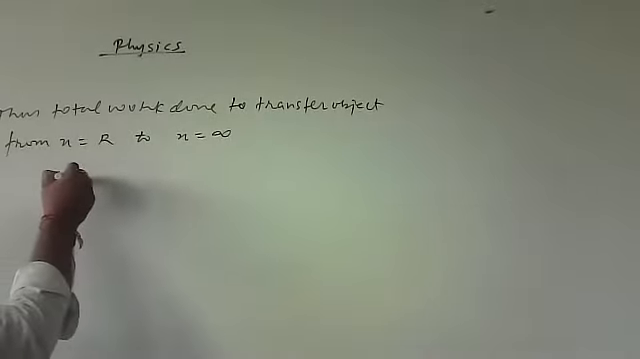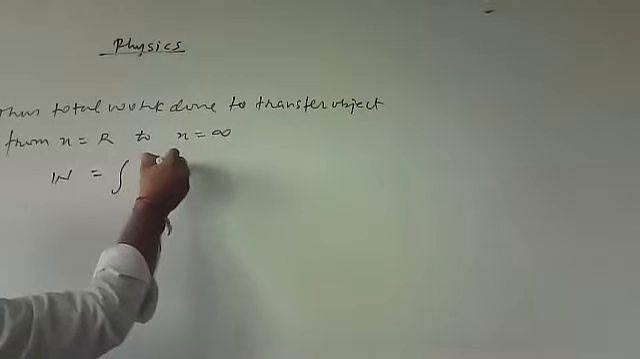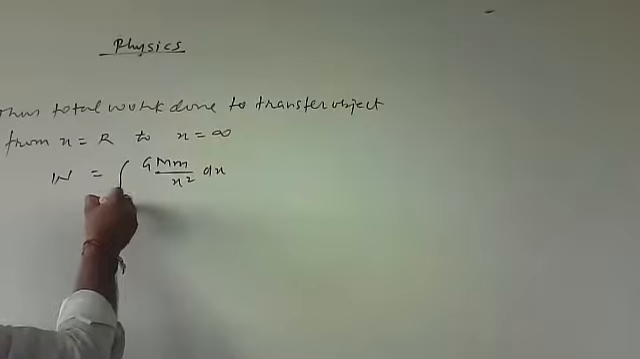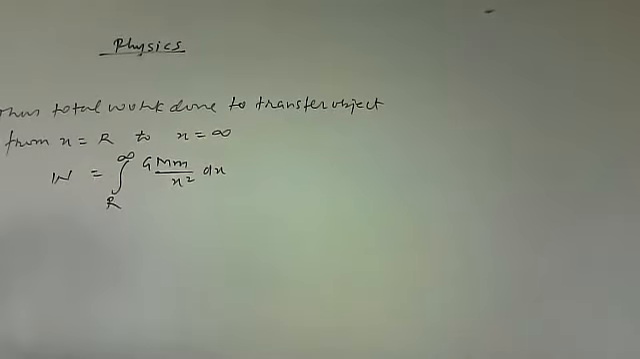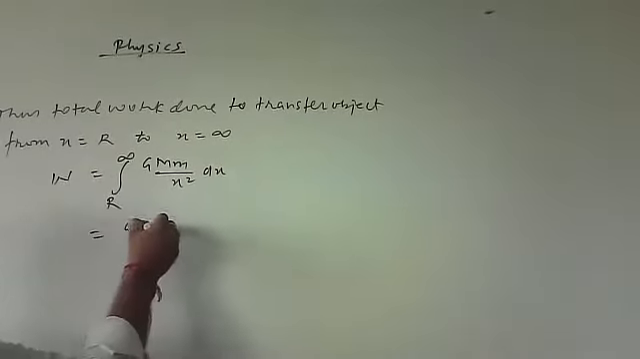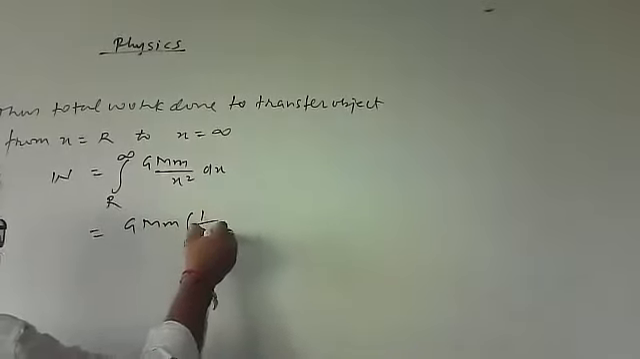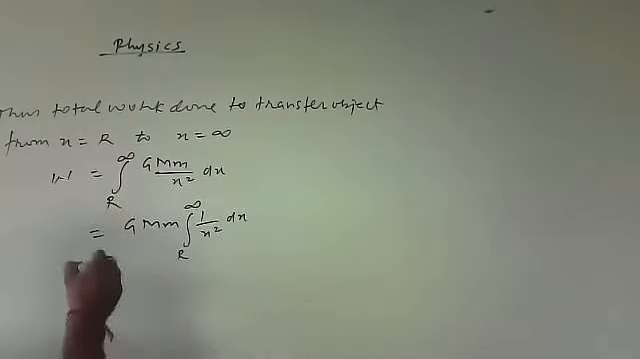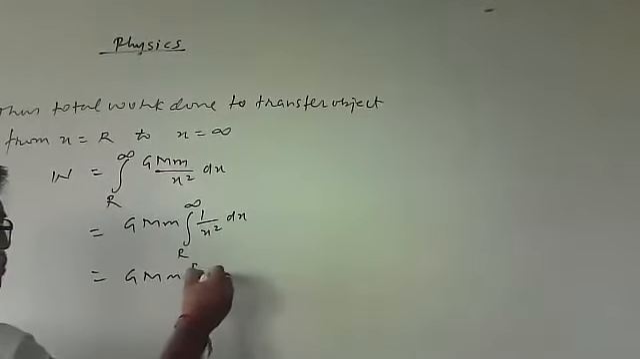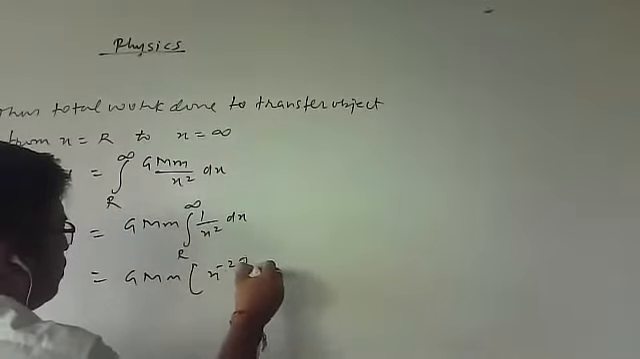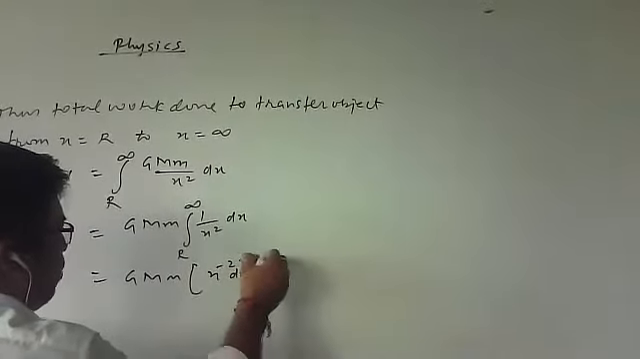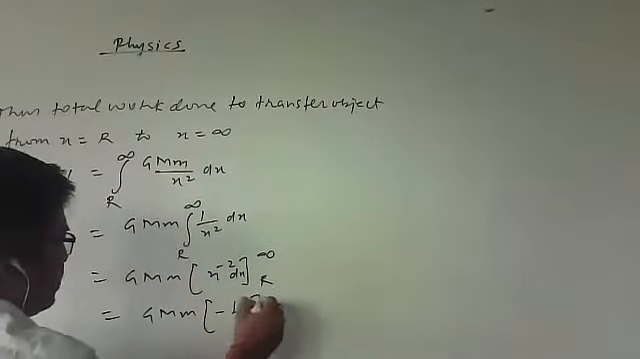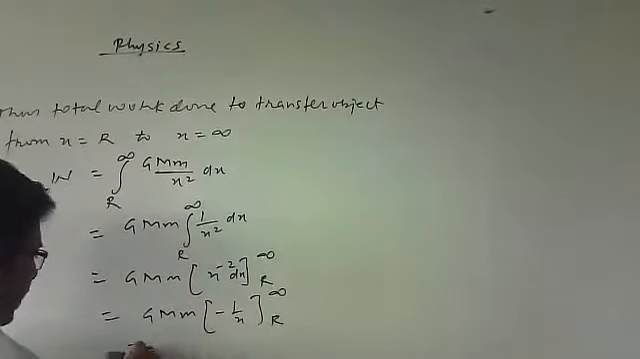That means I have to integrate the equation: integration of GMm/x² dx, and my range will be from r to infinity, since I am transferring the object from r to infinity. GMm will be out. It is 1 upon x² dx. Then GMm times x raised to power minus 2 dx, integrated from r to infinity. You will get minus 1 by x from r to infinity. Minus sign is out.